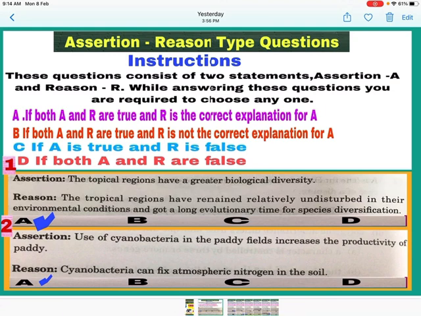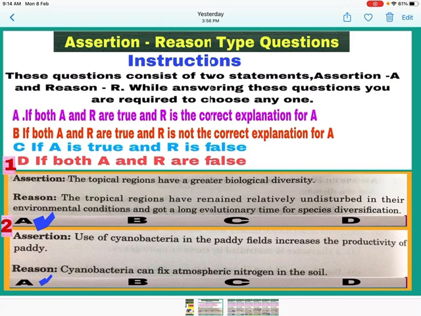Choose A if both A and R are true and R is the correct explanation for A. Choose B if both A and R are true and R is not the correct explanation for A. Choose C if A is true and R is false, and choose D if both A and R are false.